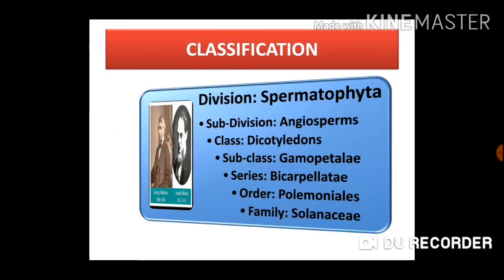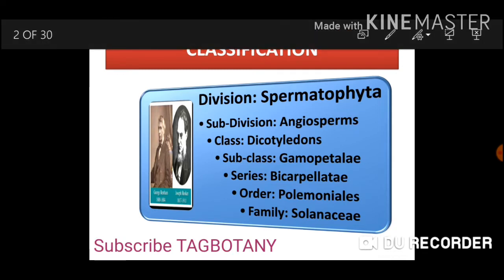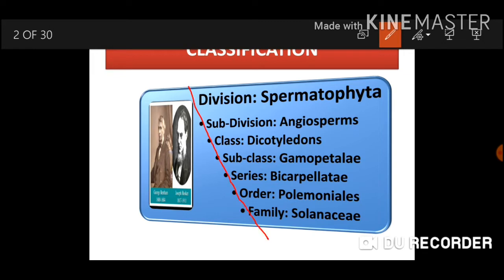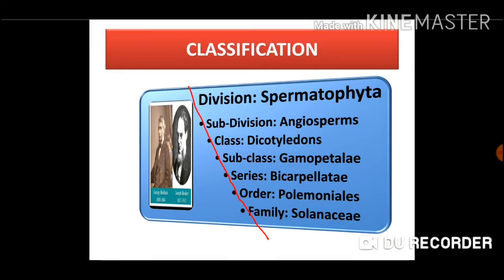To start with, we will study the classification or the systematic position of the family Solanaceae based on Bentham and Hooker's system of classification. Division Spermatophyta, subdivision Angiosperms, class Dicotyledons, subclass Gamopetalae, series Bicarpellati, order Polemoniales, and family Solanaceae. The different categories are arranged as per the hierarchical system of classification.